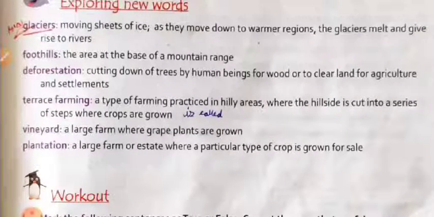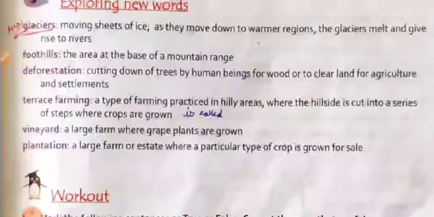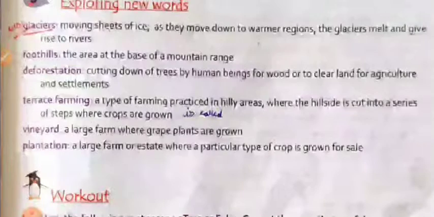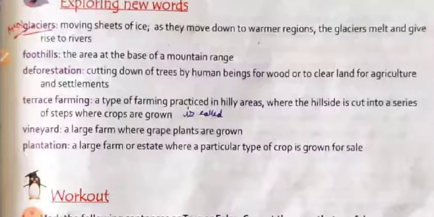Terrace farming is a type of practice in hilly areas where the hillside is cut into ridges or steps where crops are grown. The slope of the mountain is cut into steps, and these steps are used for farming many crops. This is called terrace farming.